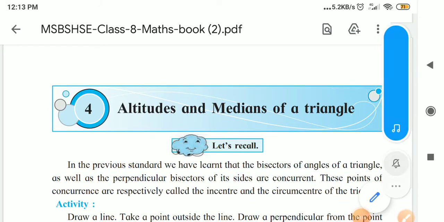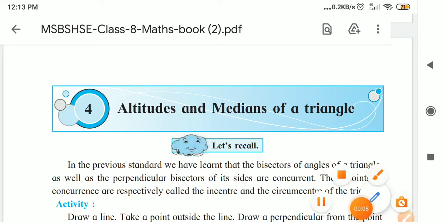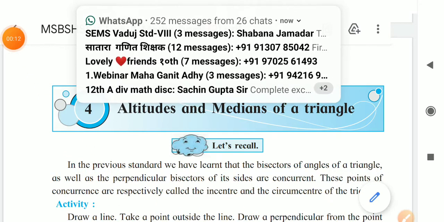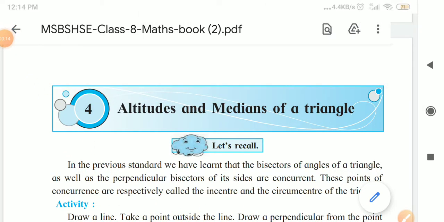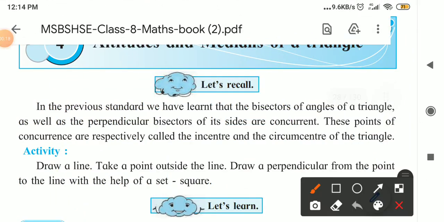Hello children. Today we are going to start the new lesson, that is the altitudes and medians of a triangle. So here let's recall inside some points that are given to us.